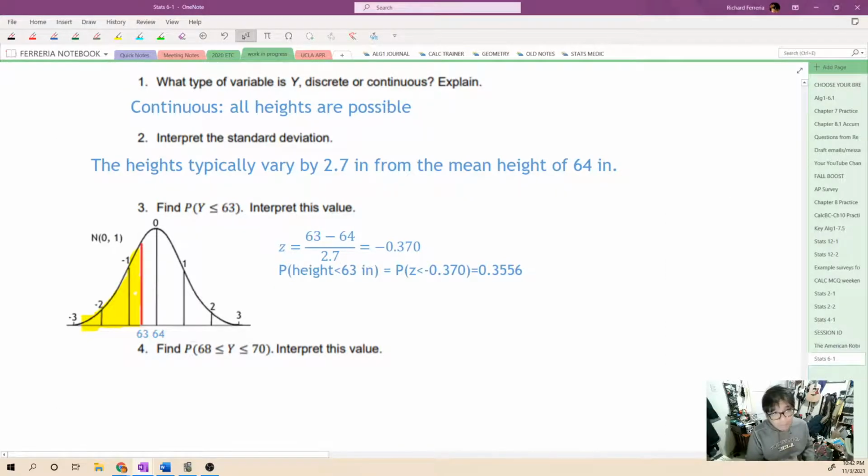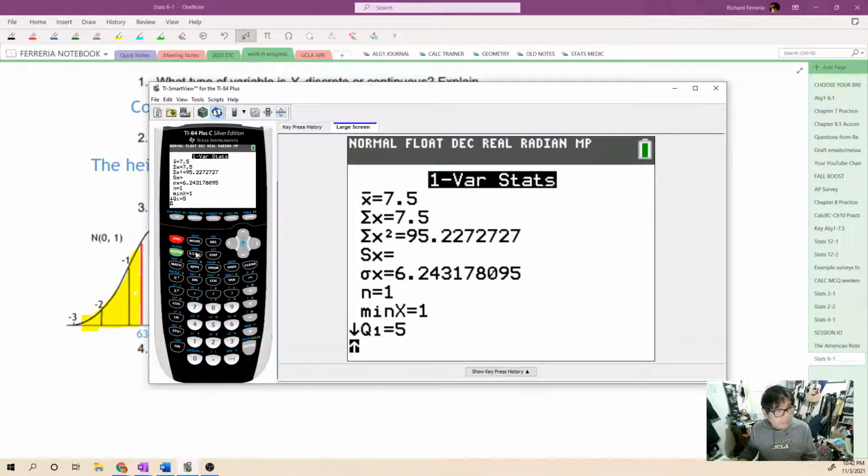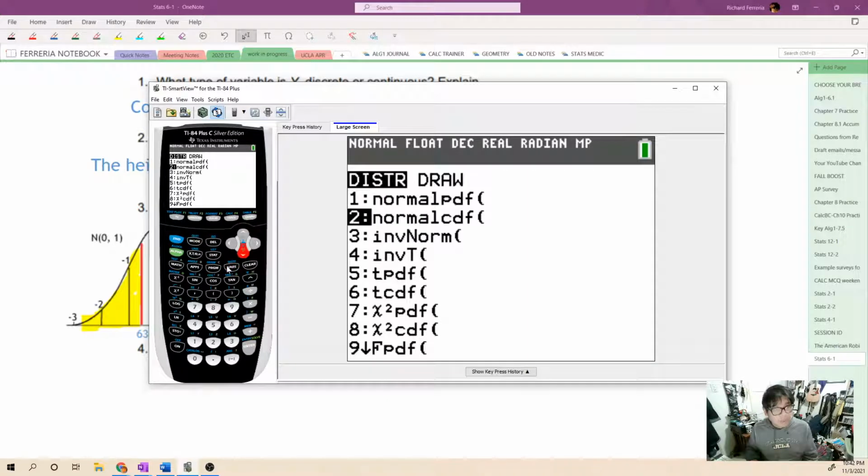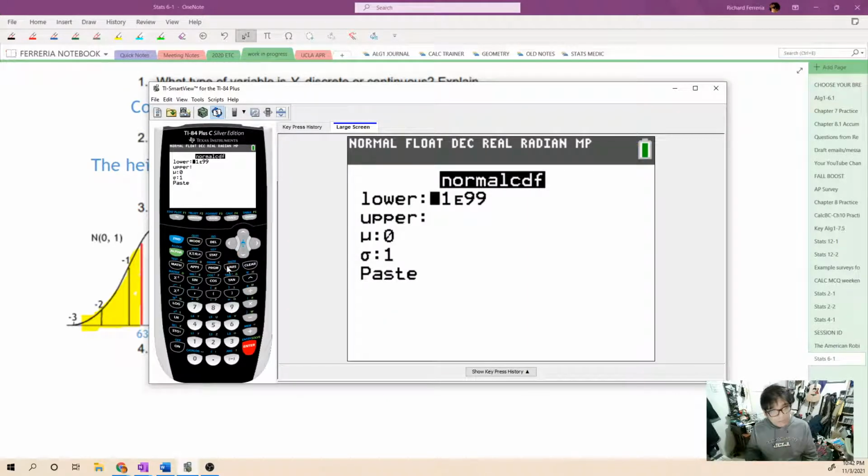We would write on our paper that the probability that the height is less than 63 inches is the same thing as the probability that our z-score is less than -0.37. Then we're going to grab our calculator to get that number. Over here on our calculator, we'll go to distribution, normal CDF. We'll do this a couple different ways. Let's start by doing this in context. The smallest height is 0, and the big height we're interested in is 63, so we're interested in heights between 0 and 63 inches, with a mean of 64 and standard deviation of 2.7.